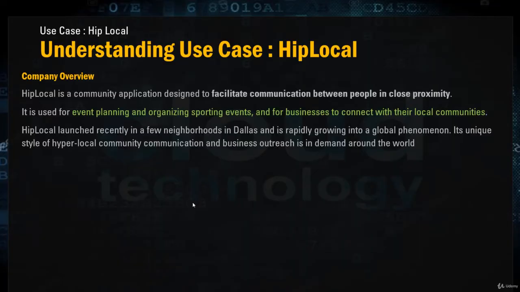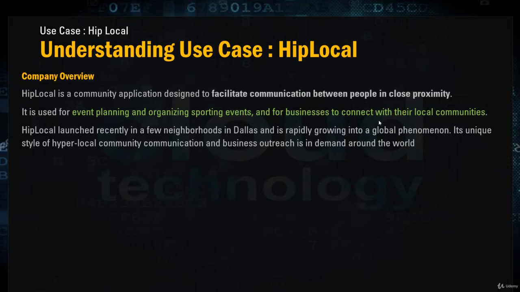What it says is the company overview. HipLocal is a community application designed to facilitate communication between people in close proximity. So it's a community, you can think of community applications, and it is communication between your communities. You can think of, if you are in say US, there are different communities out there, and you need to have some means of communication between those people who live in the community, and that will definitely be used for, say, event planning, organizing sports events, for business to connect with their local communities.